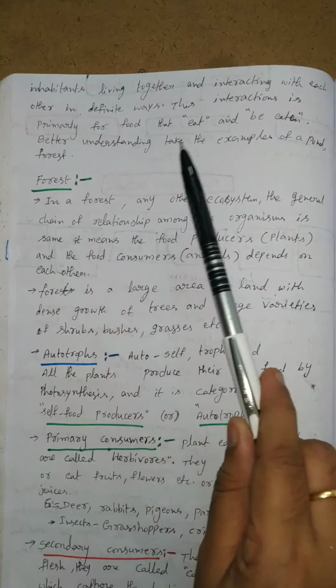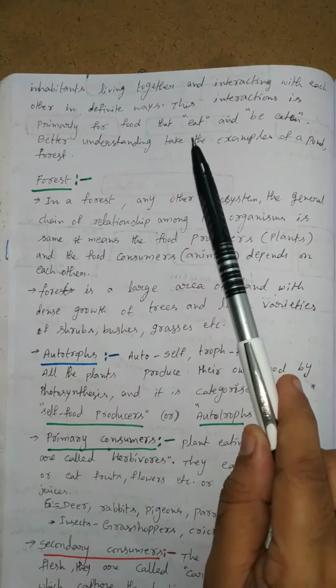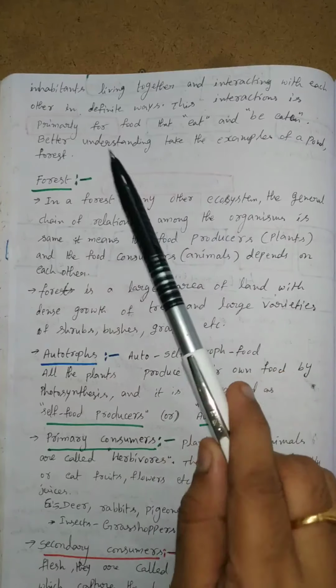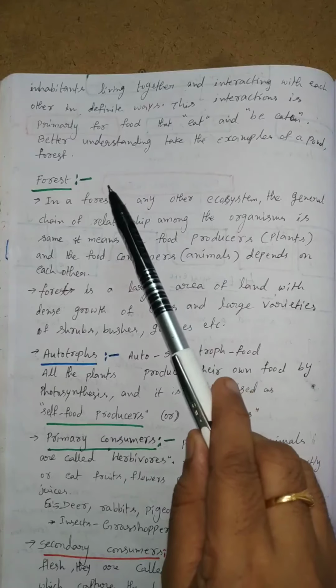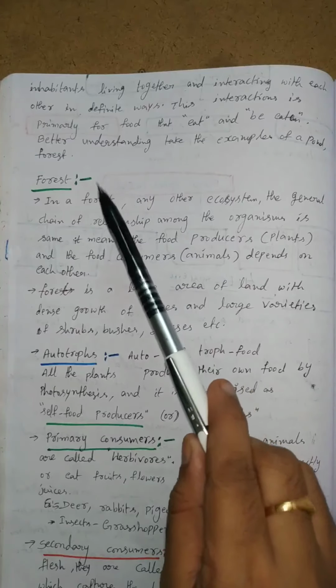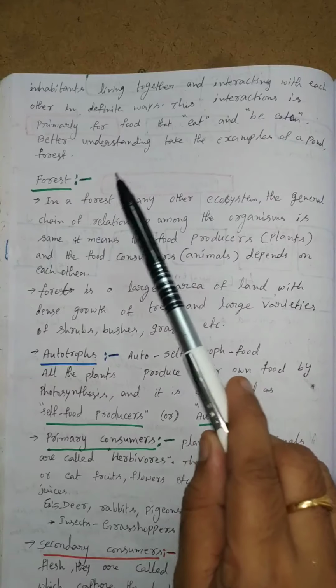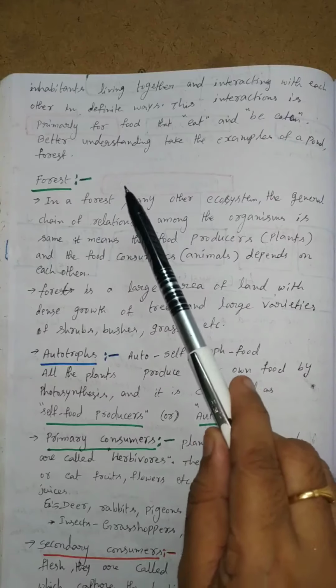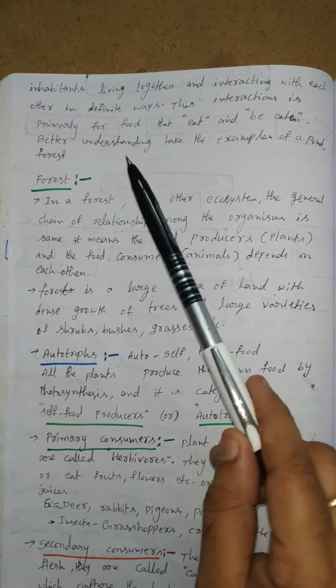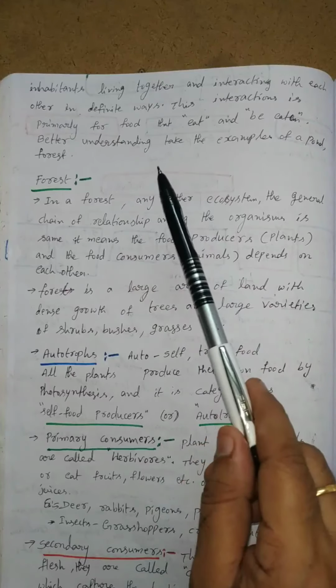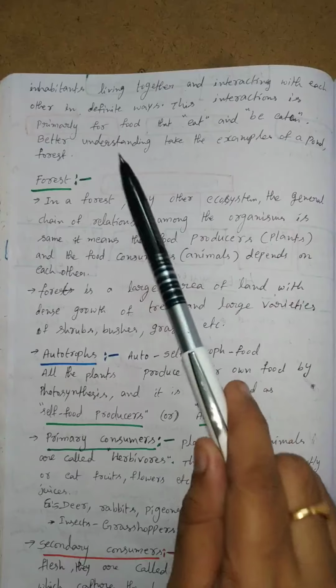Here in the ecosystem we take one example, the forest. We see plants and animals living in the forest, how they interact with each other and how they help each other in the ecosystem.